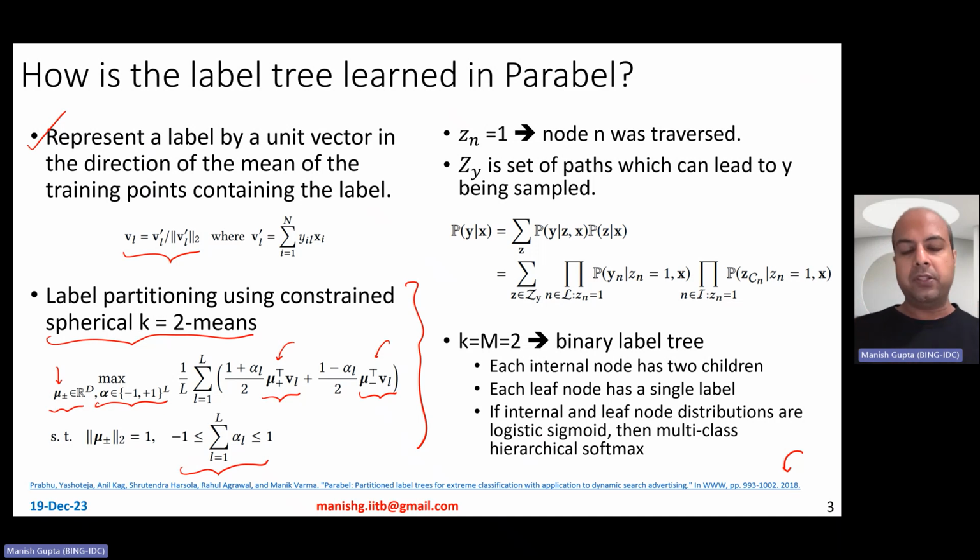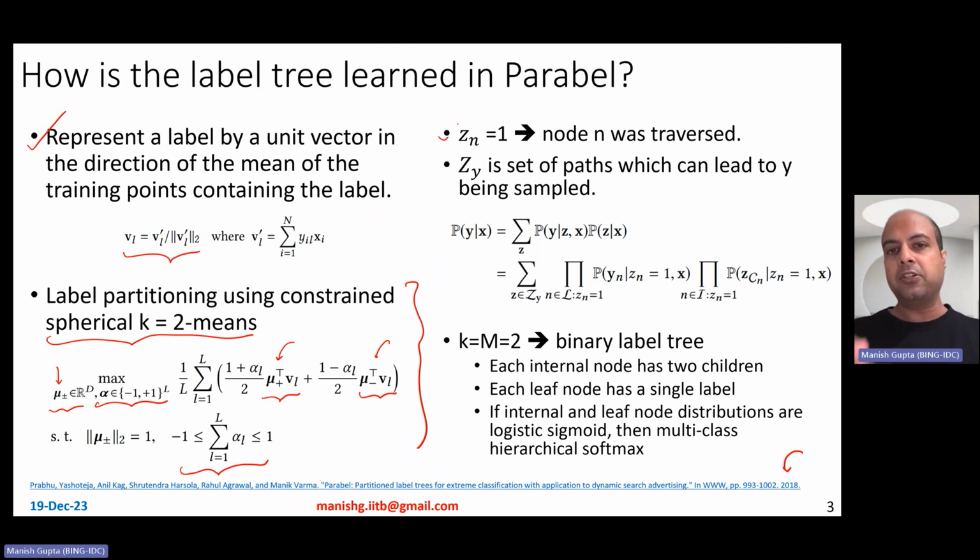So whether it is a training point or a test point, it is related with multiple labels. And if you look at this tree, these multiple labels could belong to multiple leaf nodes. Okay. So if I start from the root node and I want to reach these leaf nodes, which contain relevant labels for this particular data point, I will need to traverse multiple paths.